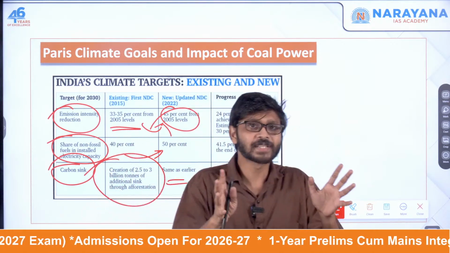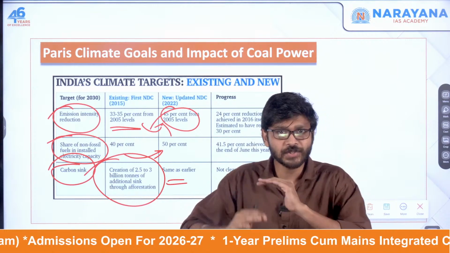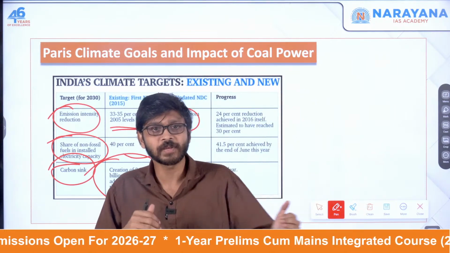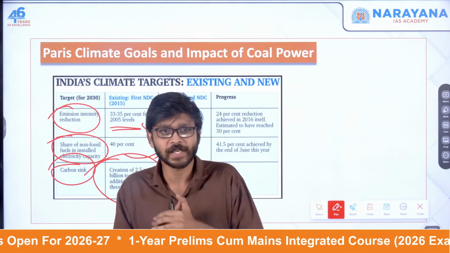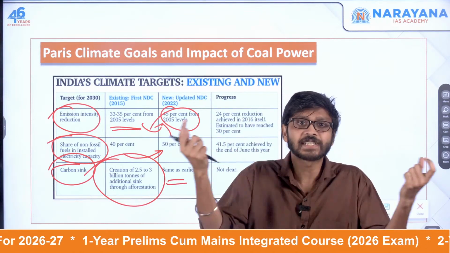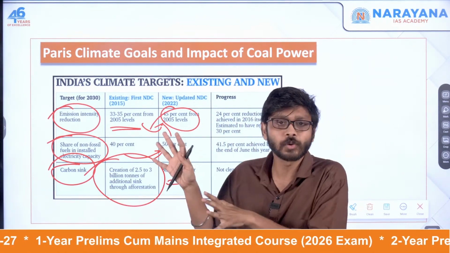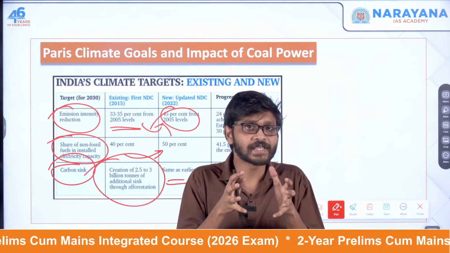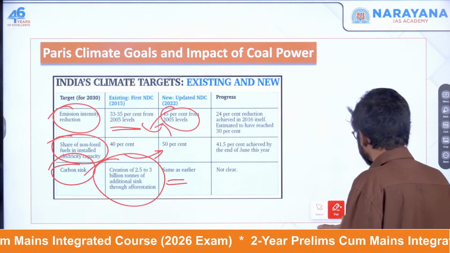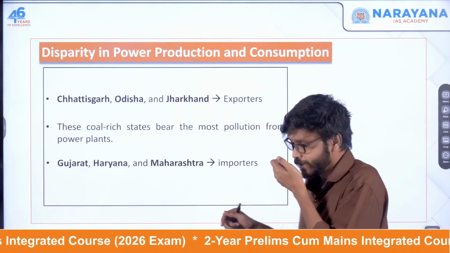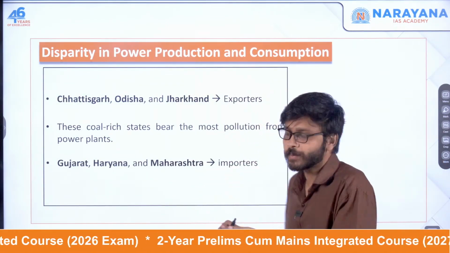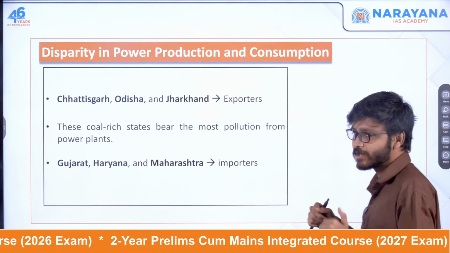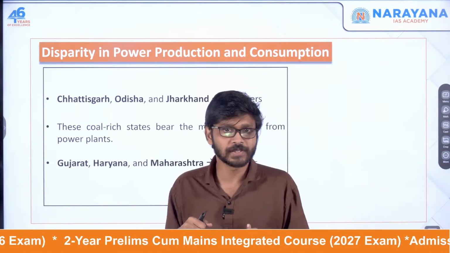Okay, so this is a major issue, but there is another major issue on the economic as well as environment front within the countries. This is related to the global goals only. Another disparity is there between the states. Okay, so that we will be discussing. This is the disparity in the power production and consumption of the states. Again, this also has an environmental burden.